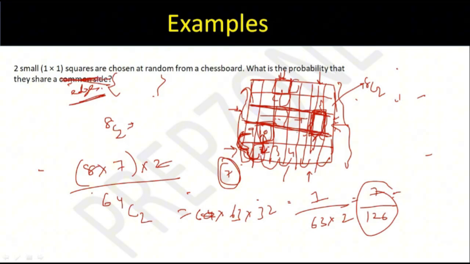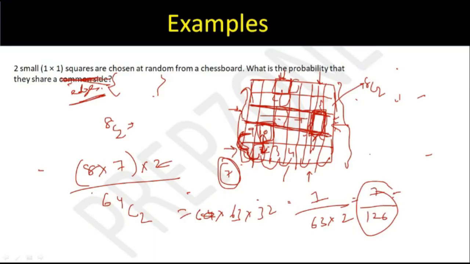I think common side से थोड़ा सा एक confusion था कि is it edge या फिर horizontal line. So while I wanted to discuss horizontal line वाला, but I think a couple of you have already tried edges, hence I changed this question to कि sharing a common edge वाला कर लेते हैं पहले. A common side wala, what you're saying is making sense. So a common side wala, I remember we have done this question in a PNC also. That they have to be from the same row and same column, right? So वो same ही question हो जाएगा, and then whatever you are saying will make sense. If you have chosen one, there will be 14 options against the other one.